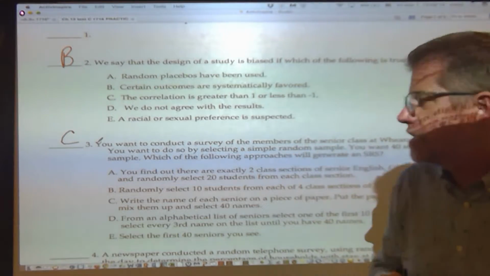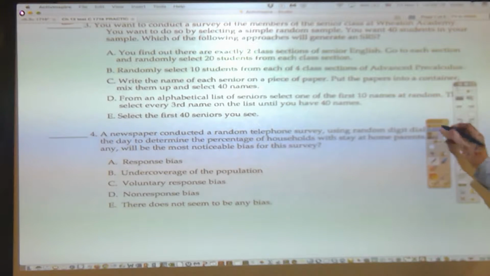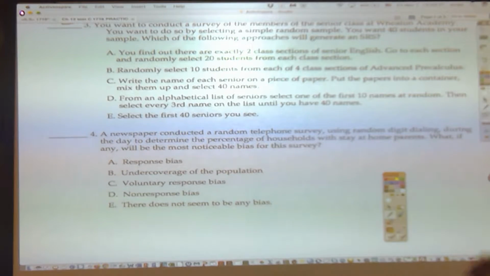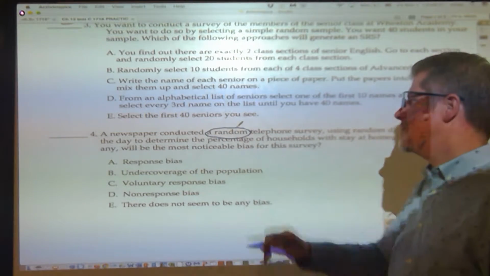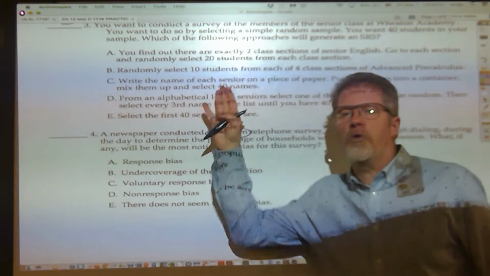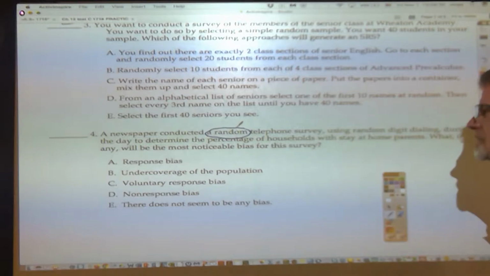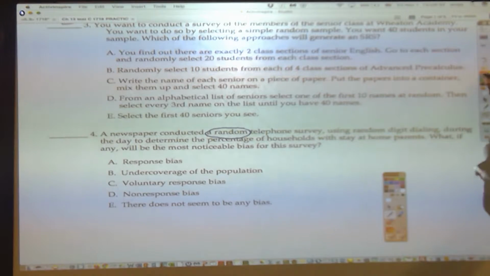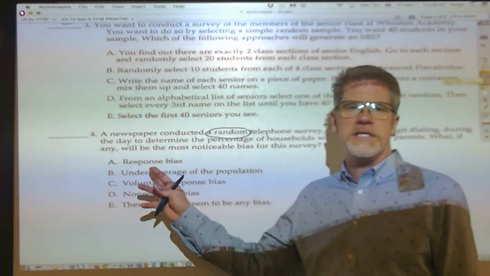Number 4, this is actually a super challenging one, and there's a reason it's on the practice test, not on the real test, because it really raises more questions and has some problems with clarity. But once you see the word random, a newspaper conducted a random telephone survey. As soon as you see the word random, you can cross off which of the options? Which option is gone as soon as you see the word random? We cross off A, B, C, D, or E.